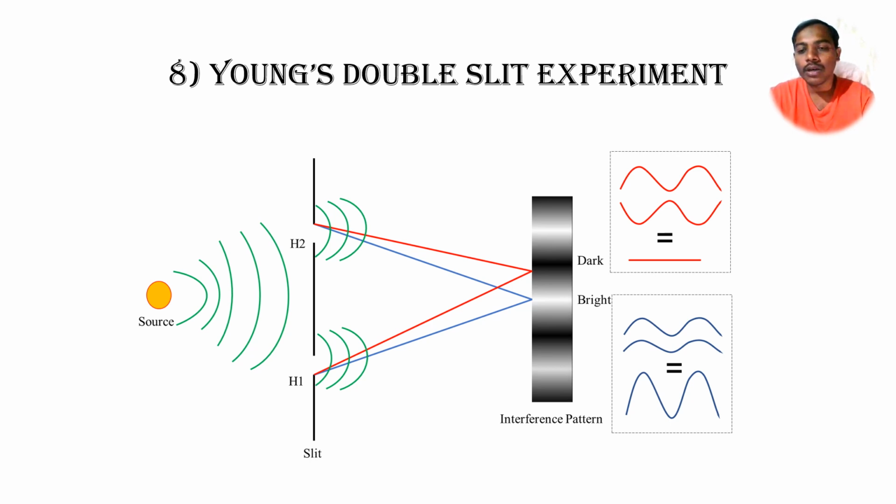If two waves have the same phase and they combine with each other, at that time they will generate constructive interference. While if two waves are out of phase and they combine, at that time we see destructive interference.